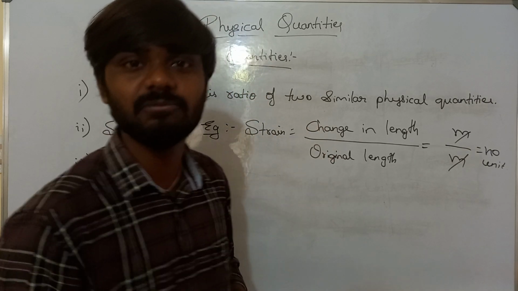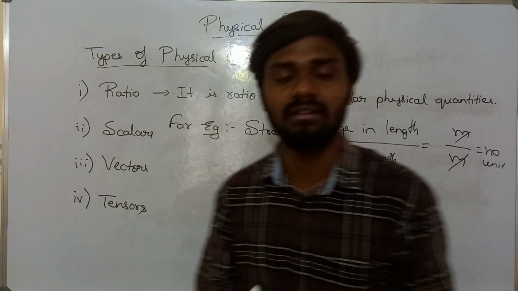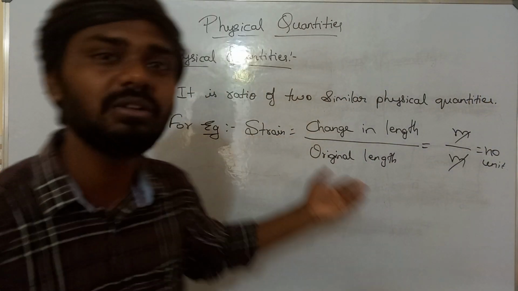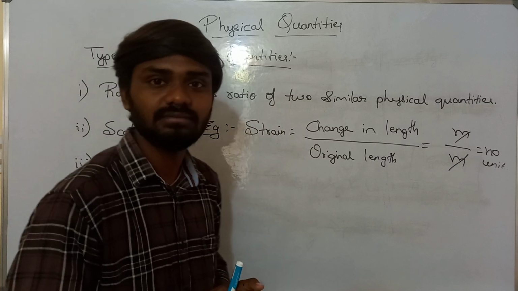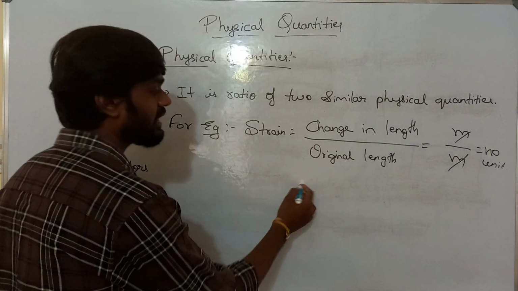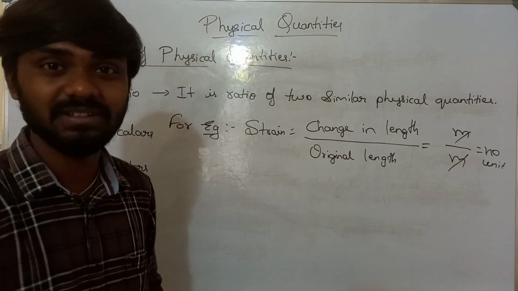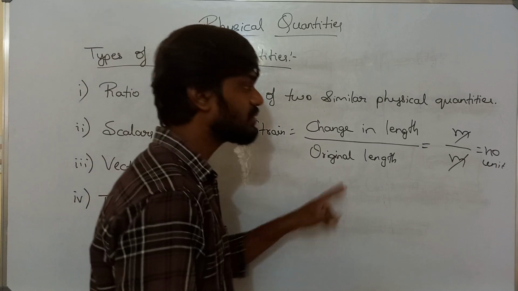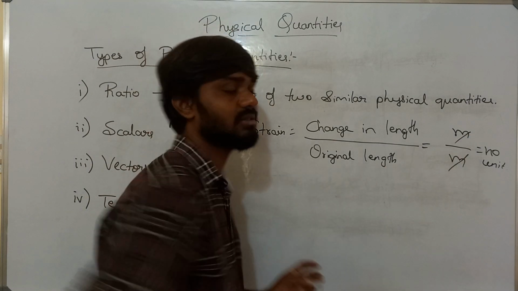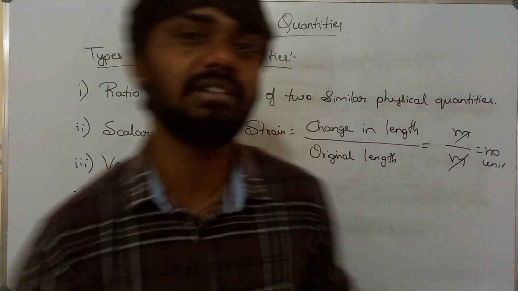Then it should obey laws. Yes, it comes under Young's law, Hooke's law: stress upon strain is directly proportional to a constant. So it is explaining laws as well. That is why you should understand this: if there is no unit also, then you can say those quantities are physical quantities.